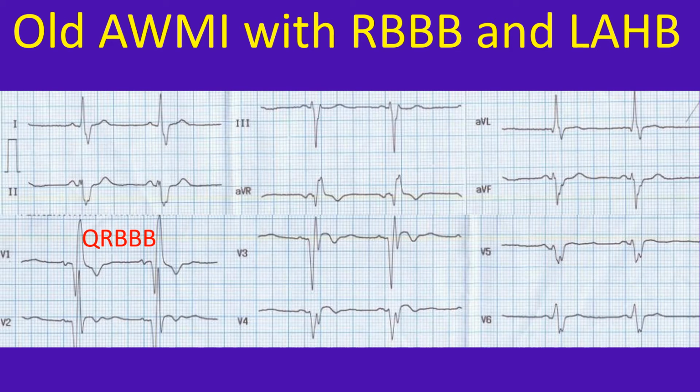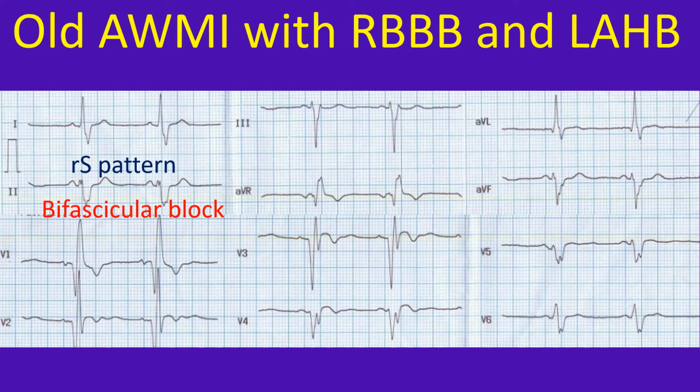There are Q waves in V1 to V4 suggestive of old anterior wall myocardial infarction. Inverted T waves in V1 to V3 can be accounted for by RBBB as well as old myocardial infarction, but the ST segment is elevated, indicating the contribution of myocardial infarction, possibly with a dyskinetic segment. There is left axis deviation of QRS with RS pattern in leads 2, 3 and AVF, suggestive of left anterior hemiblock. The PR interval is normal. The combination of left anterior hemiblock with right bundle branch block is called bifascicular block.